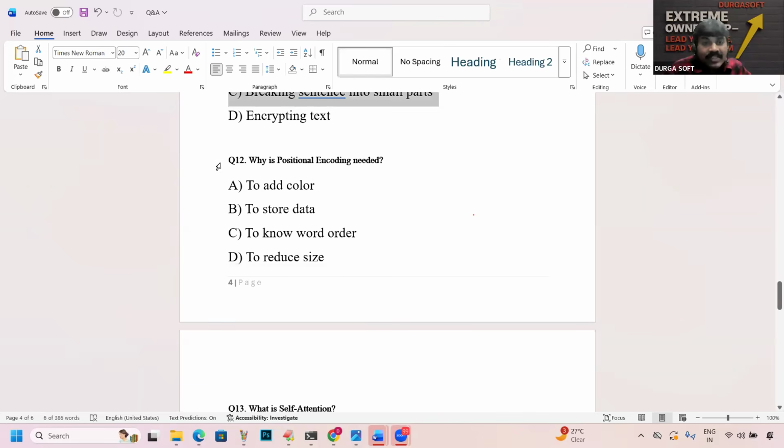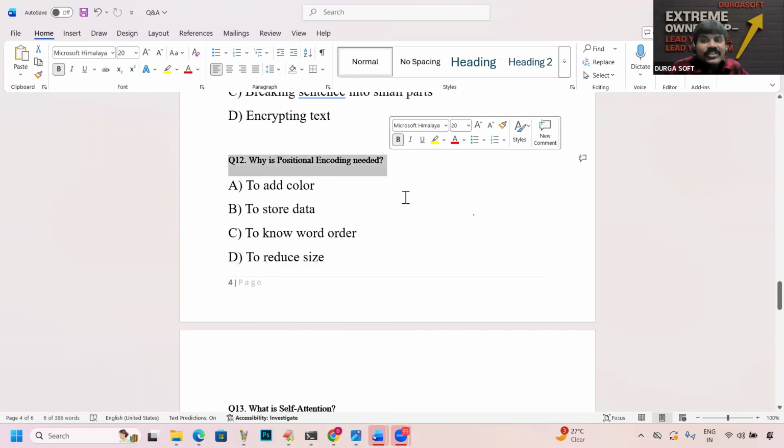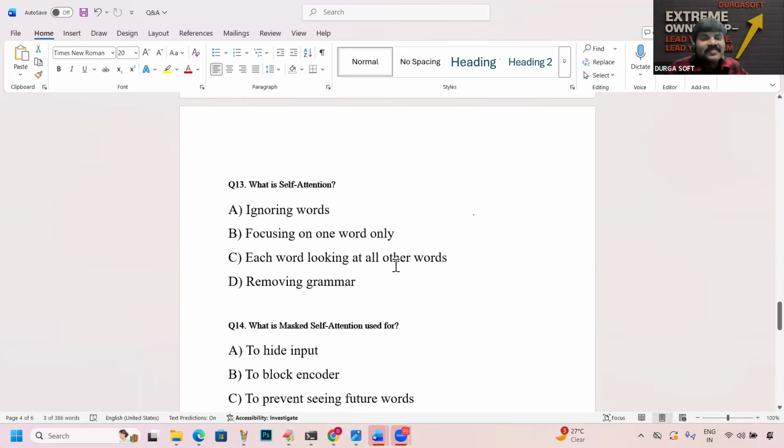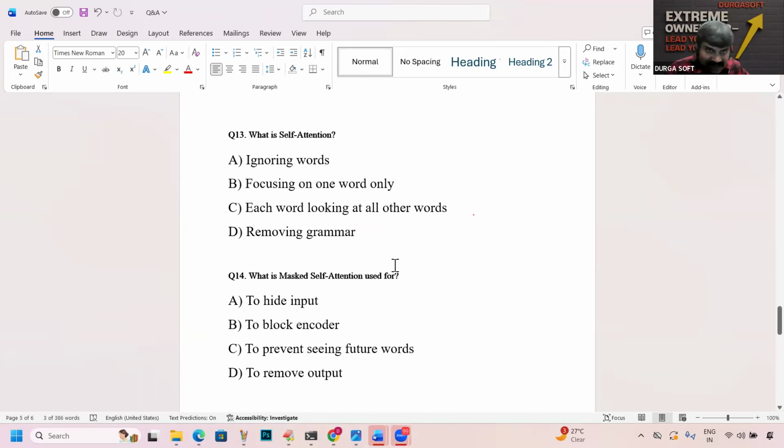Next, why is positional encoding needed? To add color, to store data, to know word order, or to reduce the size. Which one? To know word order. Wow, excellent. What is self-attention?